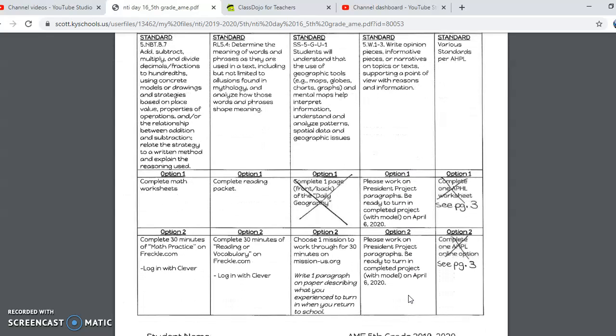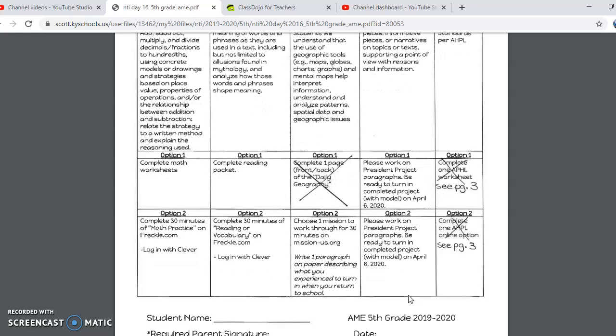Just like yesterday, if you choose the paper option, you are working to complete your math pages, the reading passage, and then be working on your president project paragraphs. You also have an option for apples.